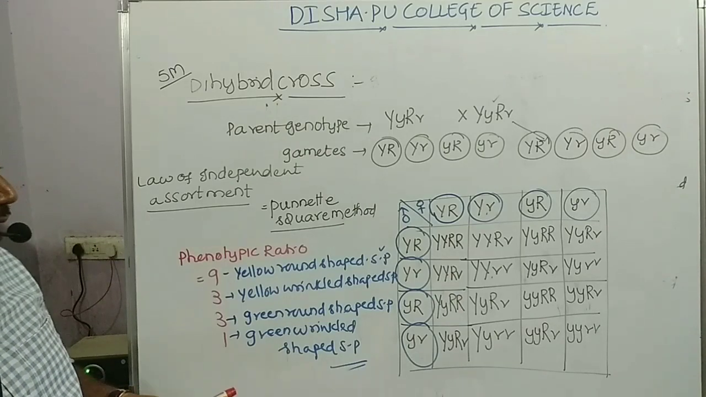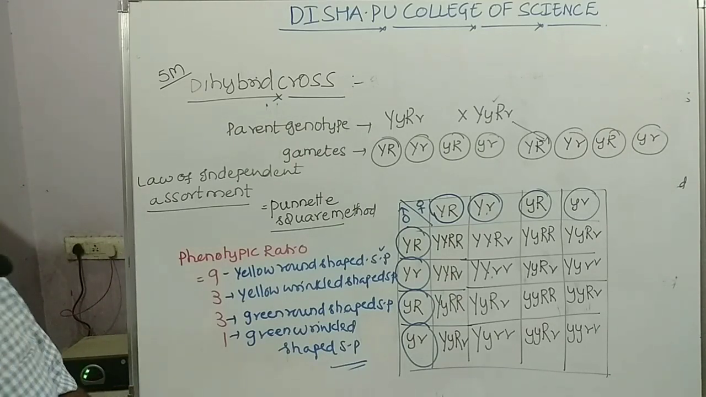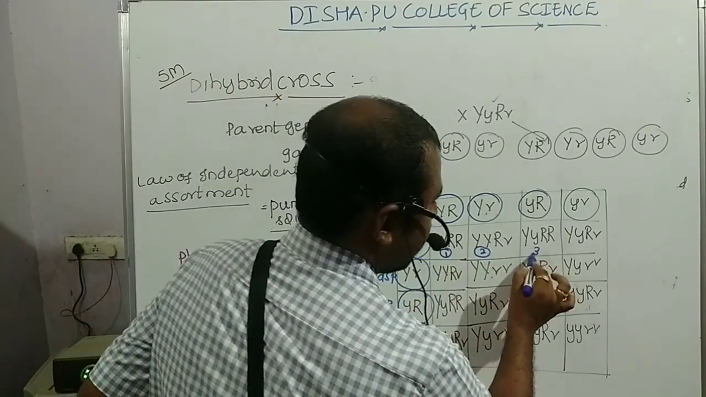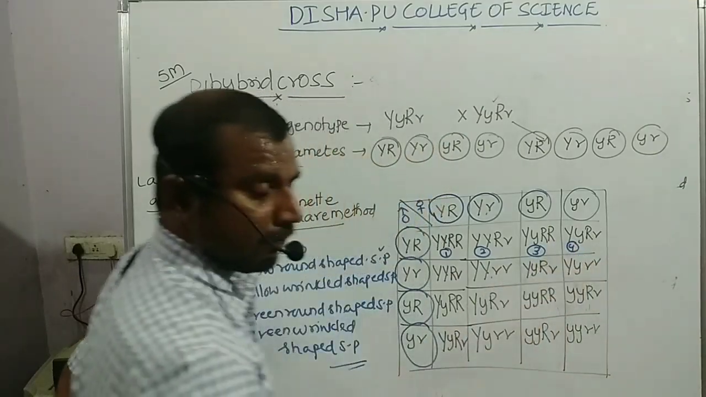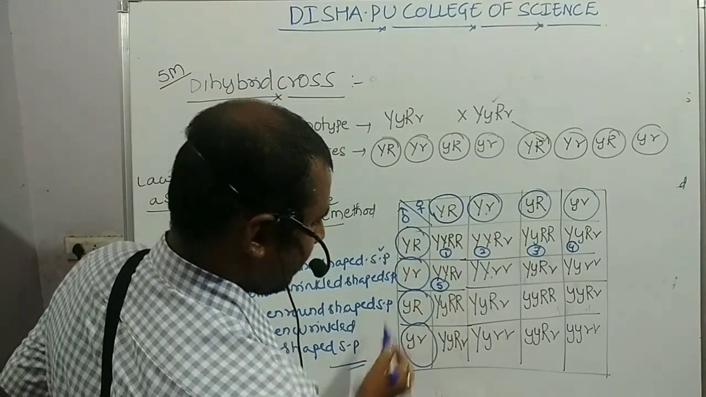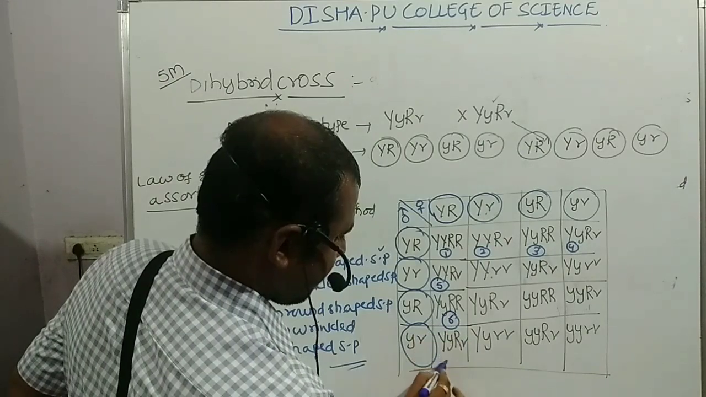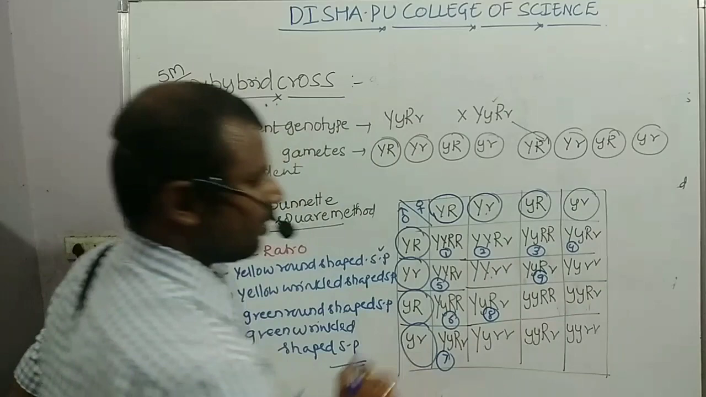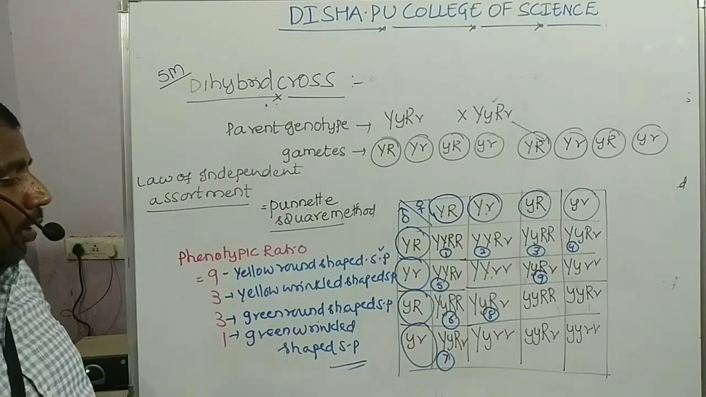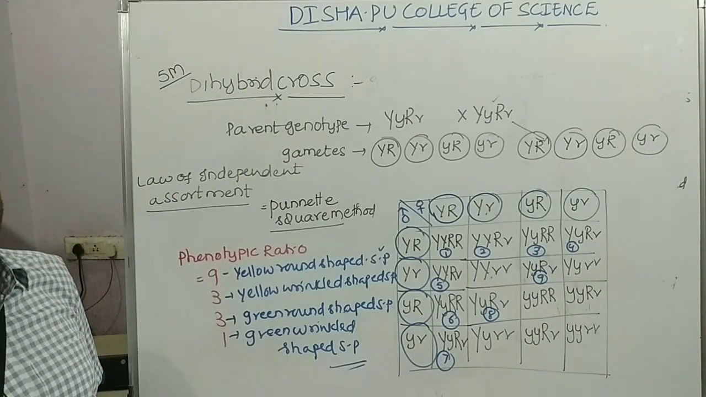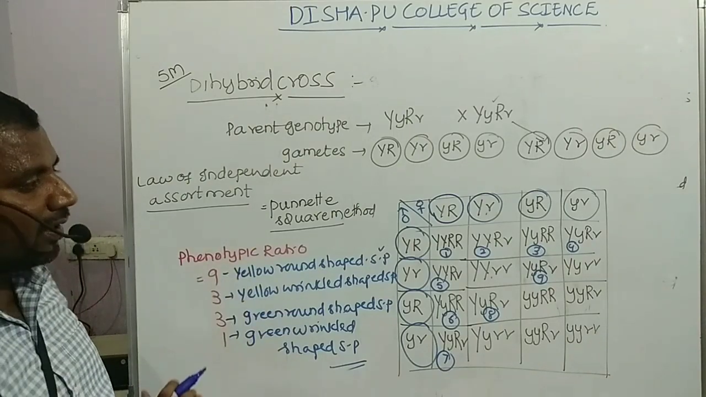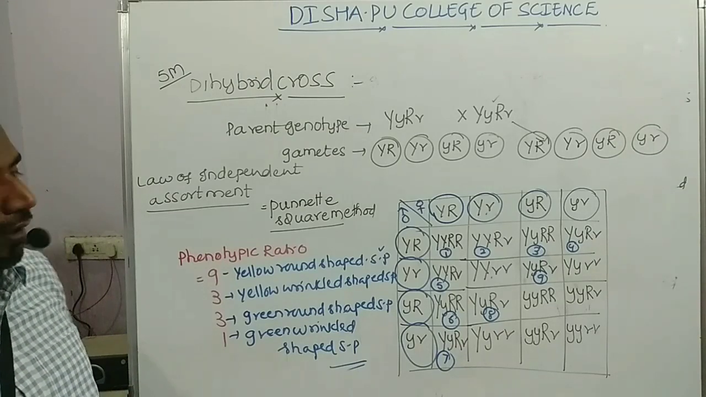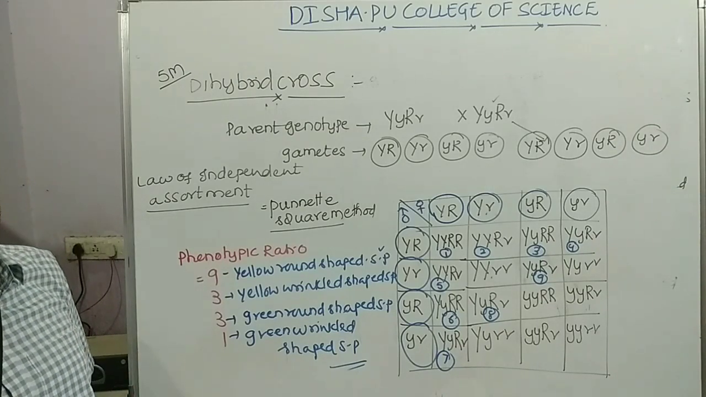Now which are the 9 plants, we have to check. So 9 plants, notice this: 1, 2, 3, 4, 5, 6, 7, 8, 9. So these are 9 yellow round shaped seeded plants, and all of them have the dominant character. Might be some are homozygous, some are heterozygous. That we have to analyze in the genotypic ratio.